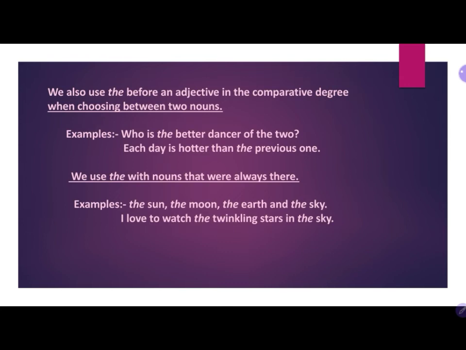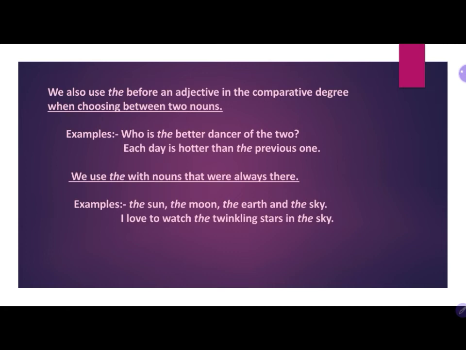We use the with nouns that were always there. We are using the for the universal rule, for things which already exist, before the nouns. For example, the sun, the moon, the earth, and the sky. These already existed.